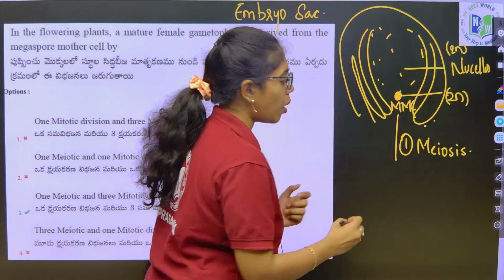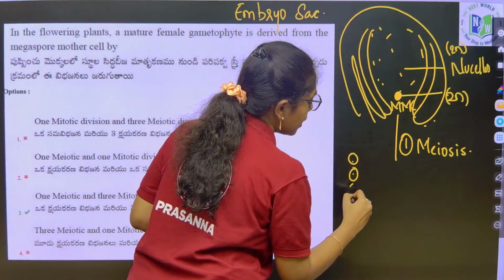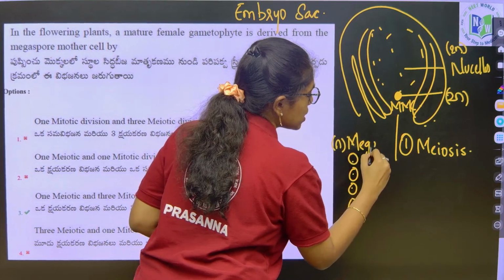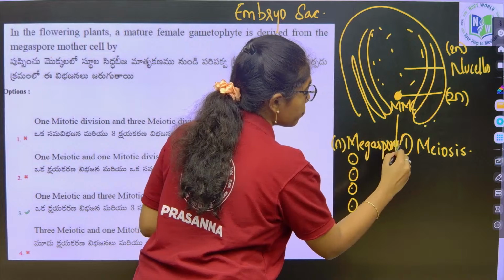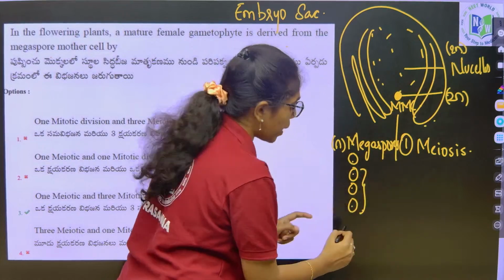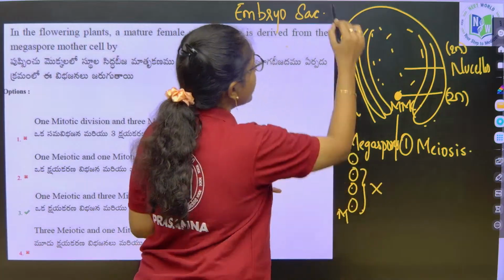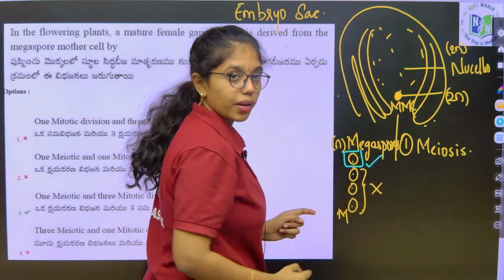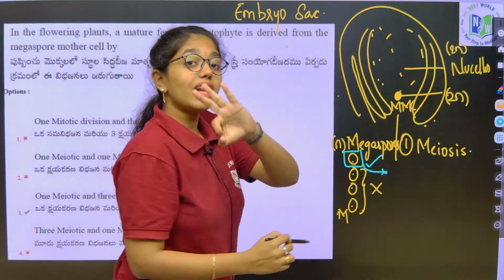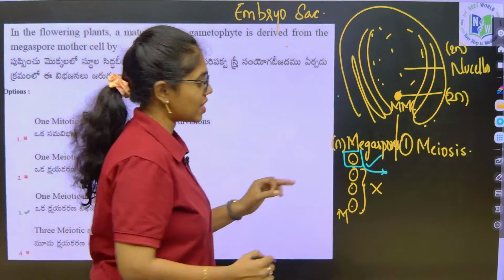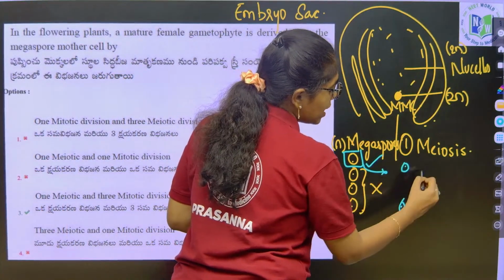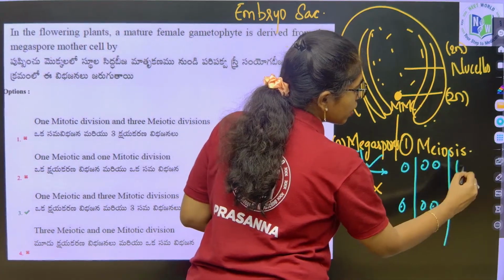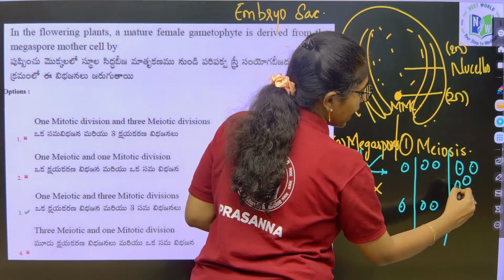and this leads to the formation of a linear tetrad, which has haploid megaspores. The three cells towards the micropylar end will degenerate, and one cell towards the chalazal end will be functional. This will undergo three sequential mitotic divisions. The first division forms 2 nuclei, the second division forms 4 nuclei, and the third division forms 8 nuclei like this.